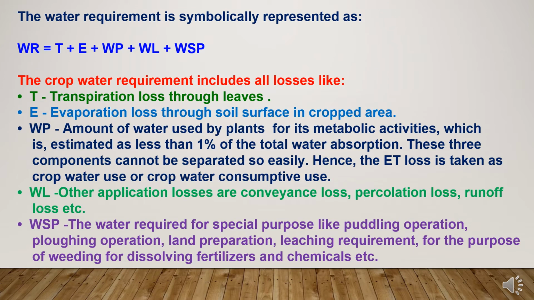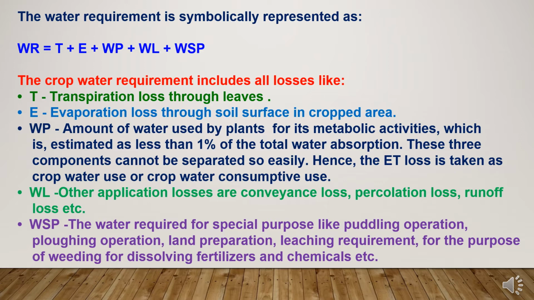Crop water requirement can be represented symbolically as WR = T + E + WP + WL + WSP, where WR is equal to water requirement, T is equal to transpiration which takes place through leaves, then E is evaporation. These are the water losses through soil surface in cropped area. WP is equal to amount of water used by plants for its metabolic activities, which is estimated as less than 1% of the total water absorption.